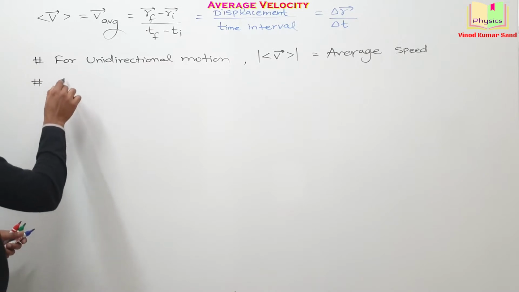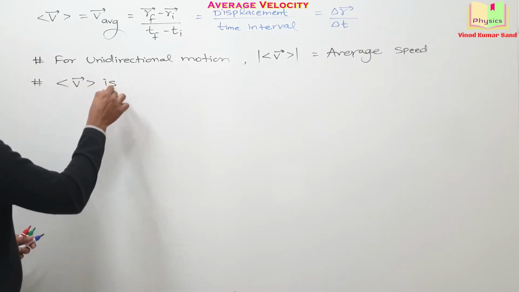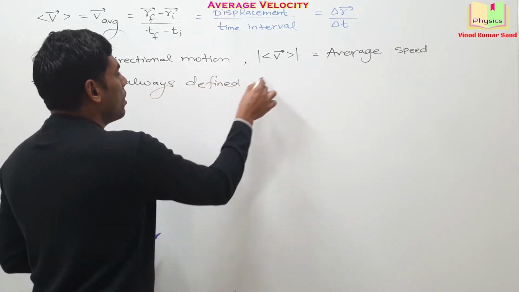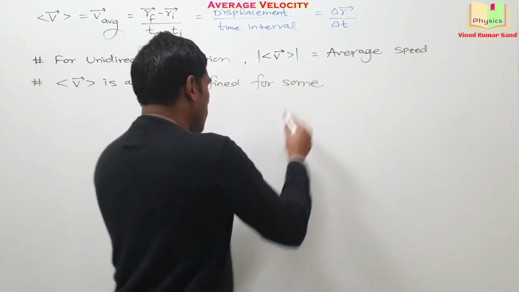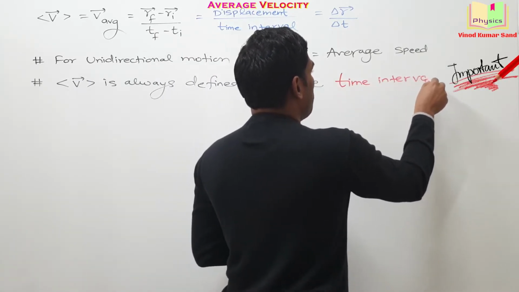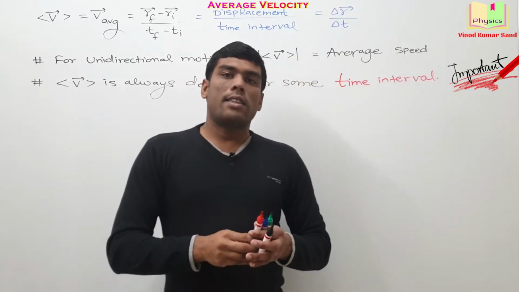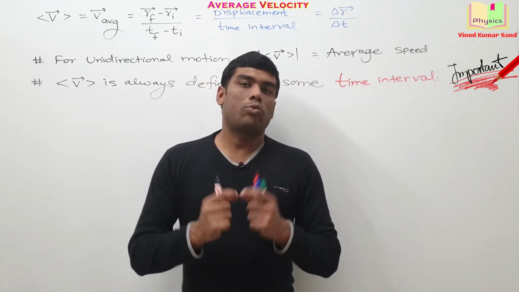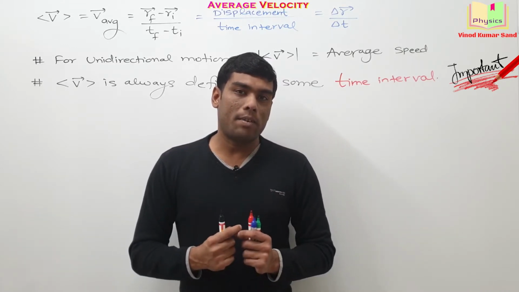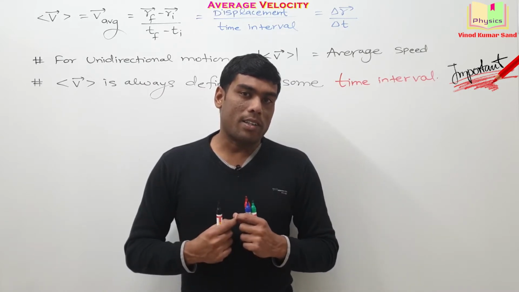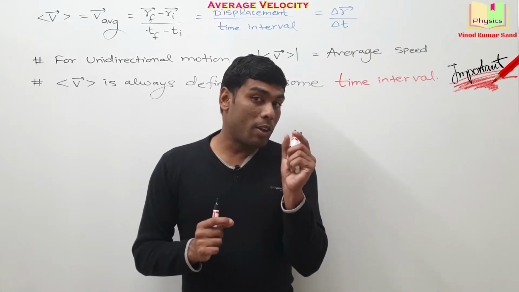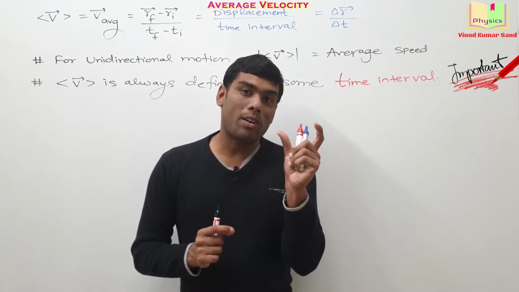Next important thing, the average velocity is always defined for some time interval. This is pretty important. For example, if someone says the average velocity of a train is 54 km/h along the north at 10 a.m., is this statement correct? No, this statement is false because average velocity is always defined for some time interval. Getting it?